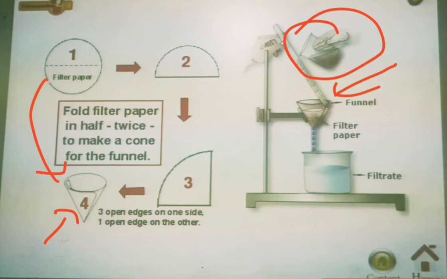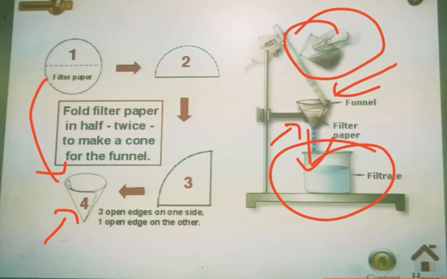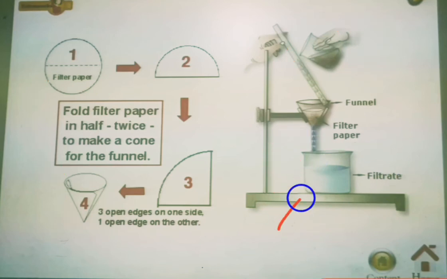After we pour the dirty liquid in the funnel, by the work of the filter paper, only the pure liquid is going to come into the container beneath. Here we have put the container to collect the pure water, and the impurities will remain in the filter paper.